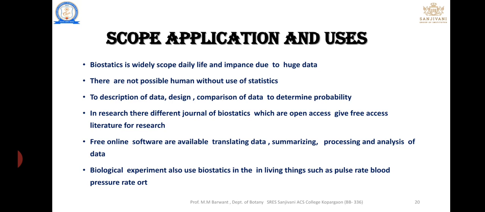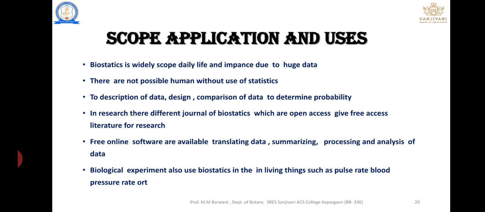Biostatistics has wide scope in daily life and in the importance of huge data. Biostatistics has importance in daily life, as we are learning about data. For example, we count the number of transactions by different mediums. We harvest crops, that is also one type of data in daily life.